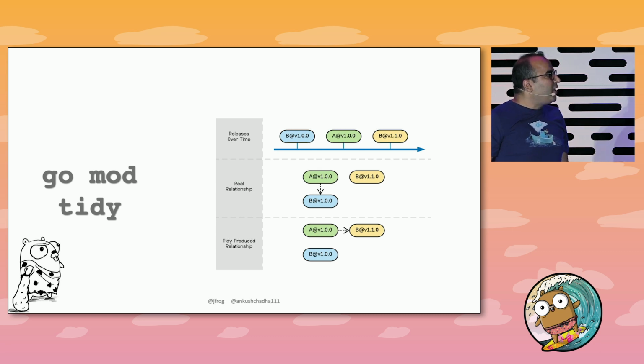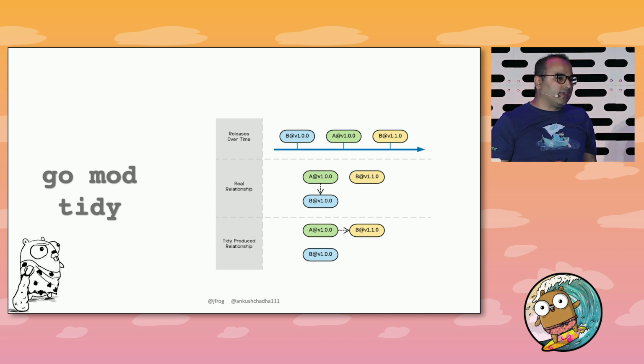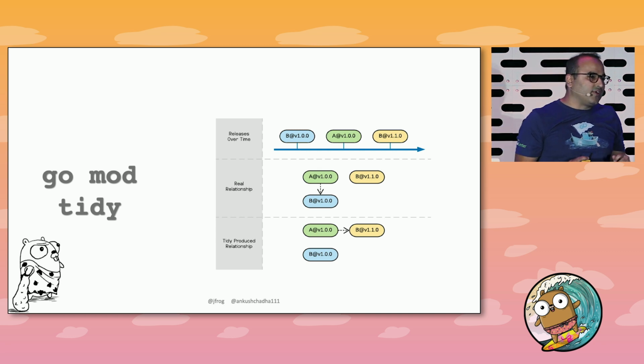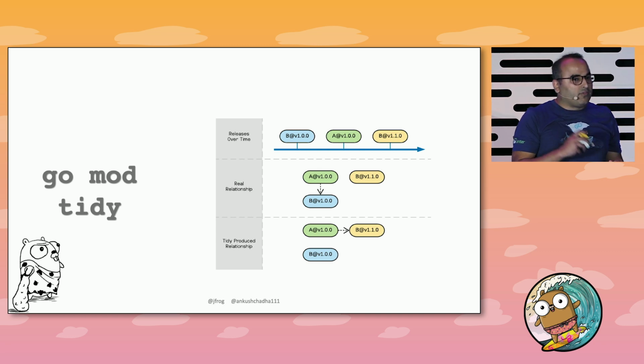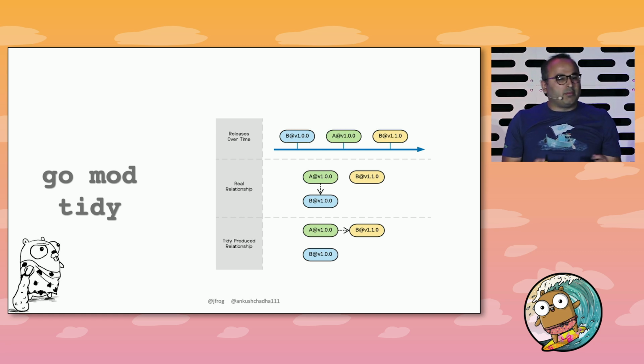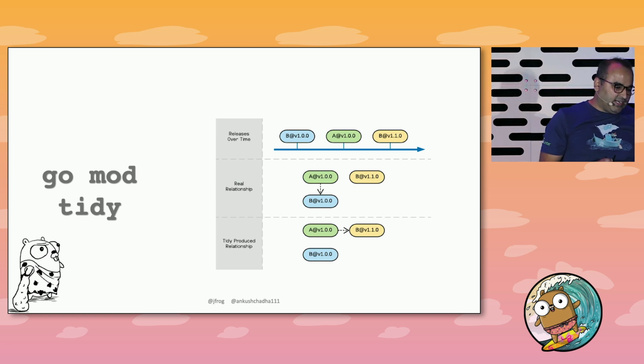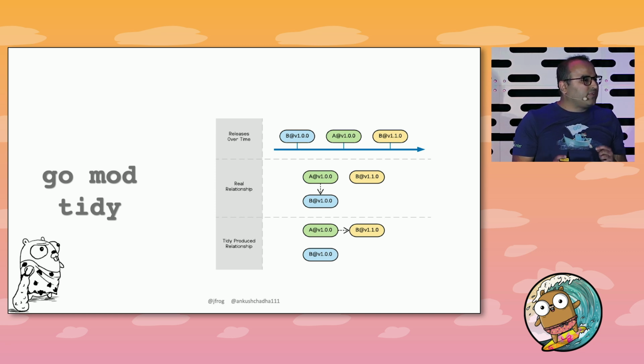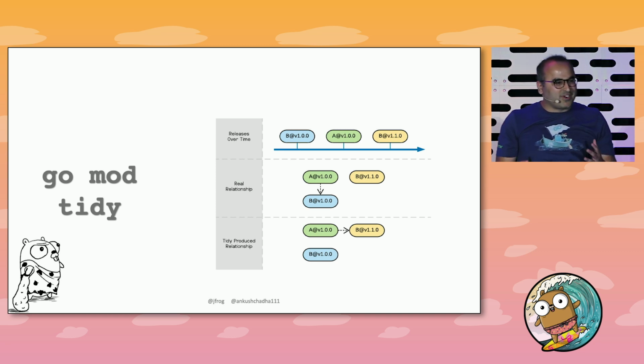The problem with the Go mod tidy approach was that if I run Go mod tidy today or a week down the line, I may have different module versions listed in my dependencies. So repeatability is not guaranteed. We are trying to rebuild the past in the future, and it doesn't work like that.